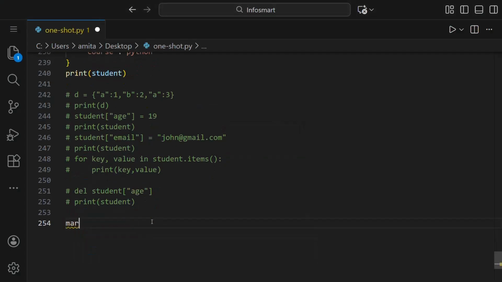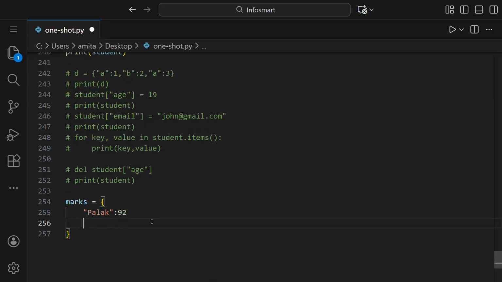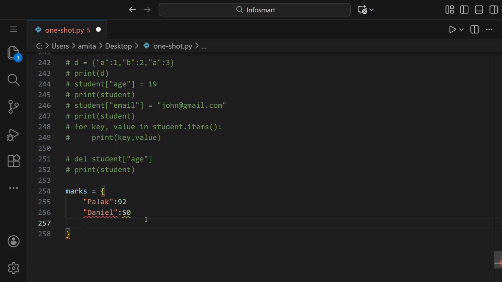So here we'll say marks, the name of a dictionary. Then in the dictionary we'll write the name of the student, let us say Palak, and the score is 92. Then let us say Daniel, and the score here is 50. And we haven't put a comma here, and a comma should be there after every key value pair, and that's why it was showing this error, curly lines.